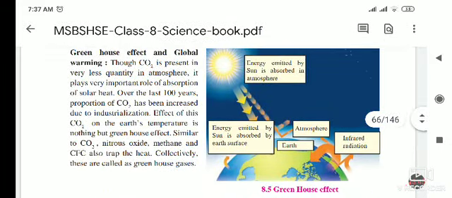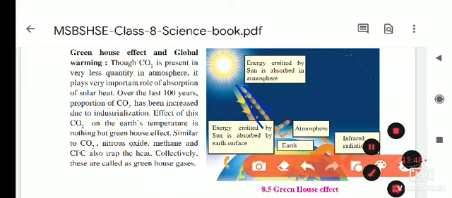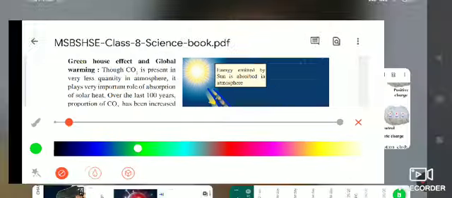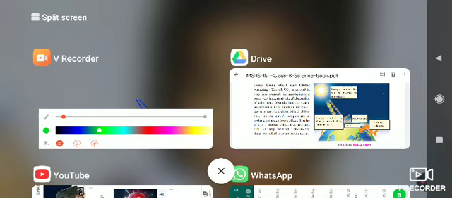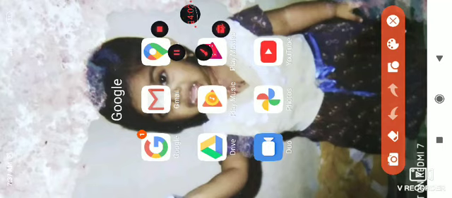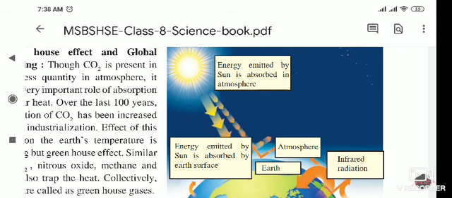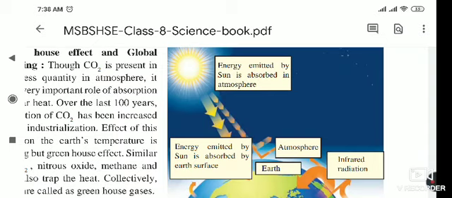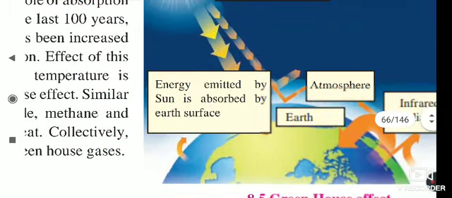If you see this picture, the sun rays are coming from the sun, and when these sun rays enter the atmosphere, the energy emitted by the sun is absorbed in the atmosphere. Also, energy emitted by the sun is absorbed by the earth's surface.